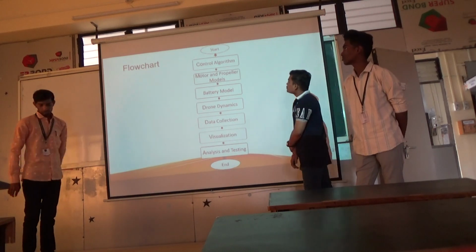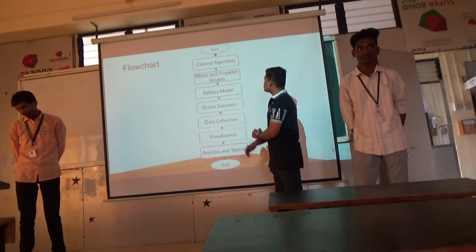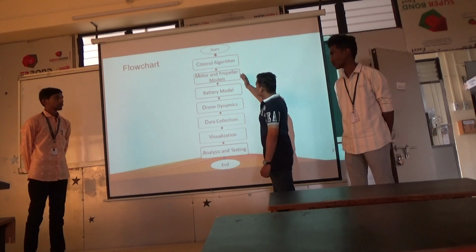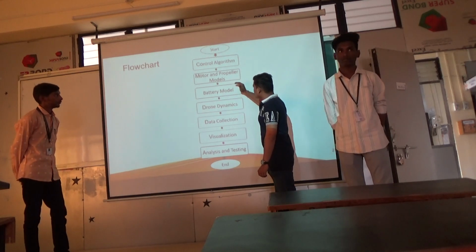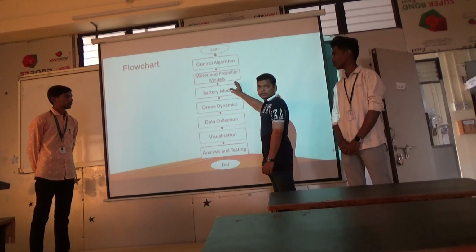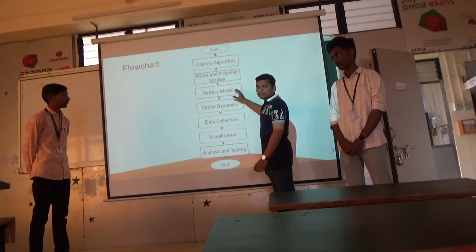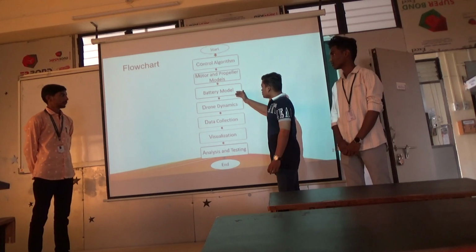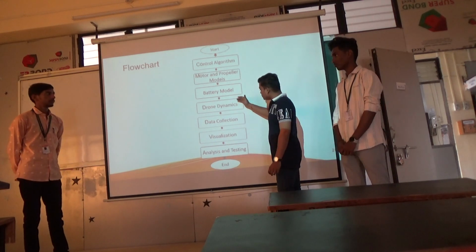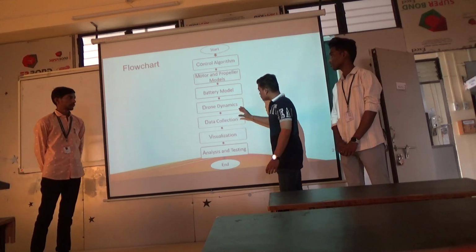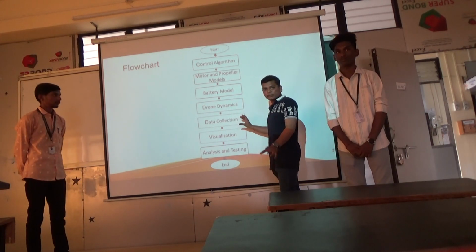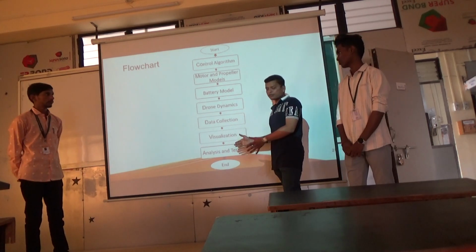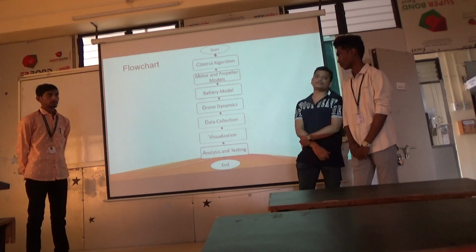This is the flow chart. First of all, we use the controller module. The motor and controller receive power from the battery, and then there is the drone dynamics like roll, pitch, yaw, and thrust that is given to the speed controller. Then the data is collected from the controller and visualized in a pattern. Then we can analyze the test bench and the real drone, and this is the end of the flow.